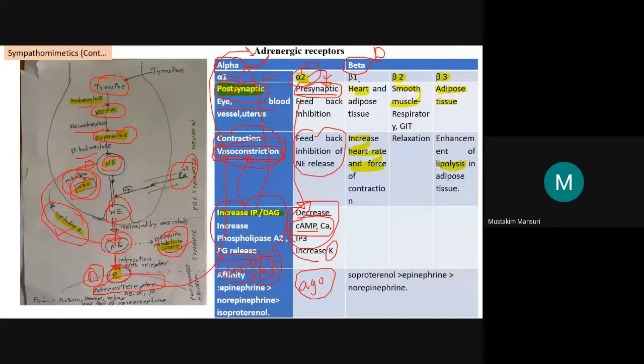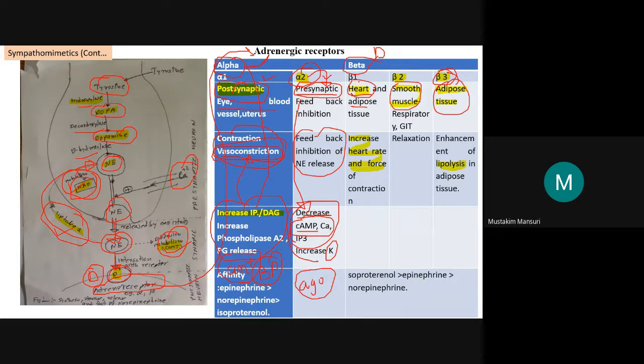Beta 1 is located mainly in the heart. Adipose tissue mainly has the beta 3 receptors. A central role is also reported in diabetes related to beta 3 receptors. But we are targeting here beta 1 and beta 2. Beta 1 is in the heart and blood vessels, while beta 2 is mainly in smooth muscles like the respiratory tract and GIT.